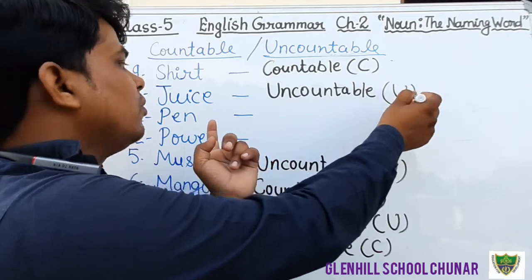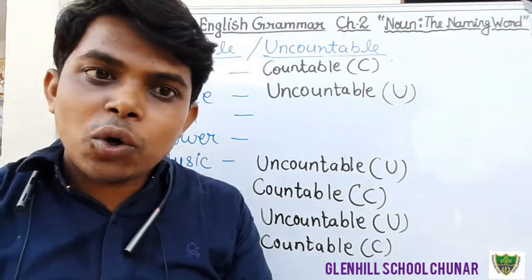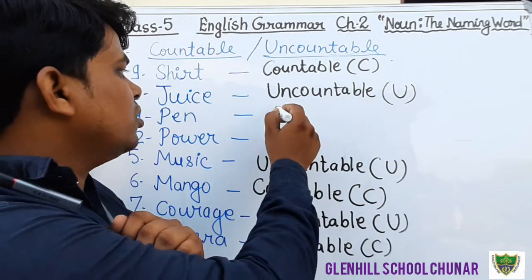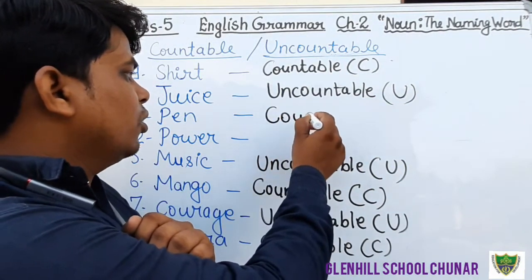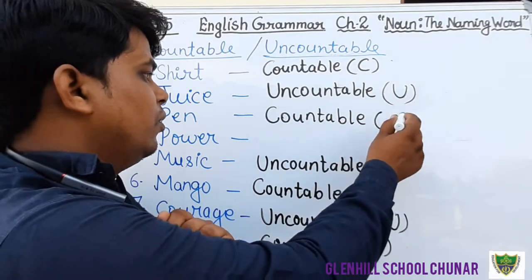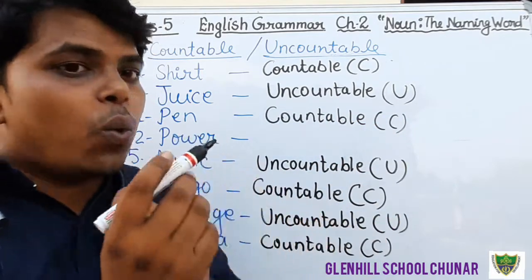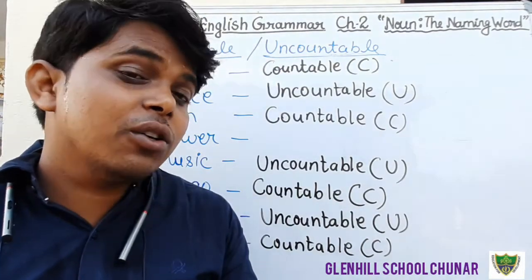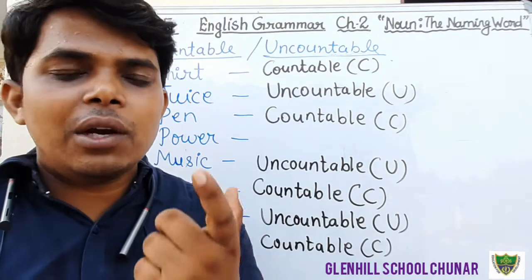Now, pen. Can we count pen? Yes. Why not? We can count pen. Therefore, that is a countable noun. Pen is a countable noun. Now, question number 12. Power. Can we count power? No. We can only think of it, we can only realize it.